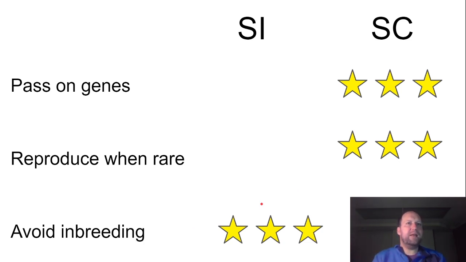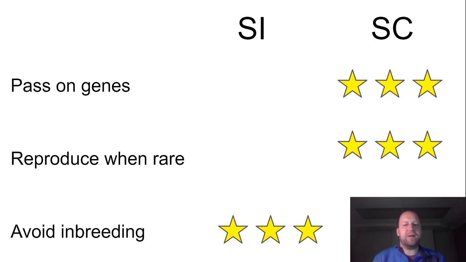So if you breed with yourself, that's really strong inbreeding, even stronger than, for example, if a human were to breed with a brother or sister. This is one level more extreme than that. So any rare recessive disease that you have will have a really high chance of being transmitted to your offspring if you're self-compatible and if you're fertilizing yourself. So self-incompatibility has this big advantage of avoiding inbreeding, but we have to pay the costs of passing on genes and reproducing when rare.